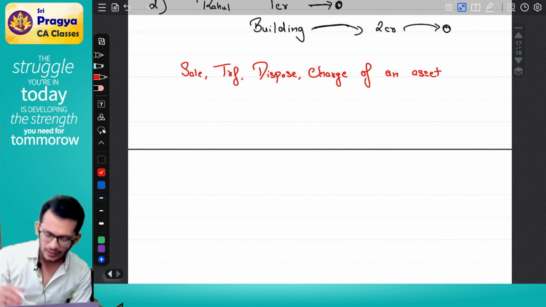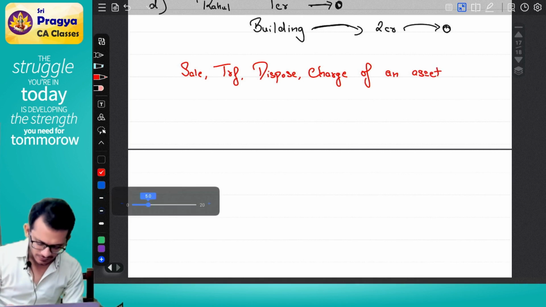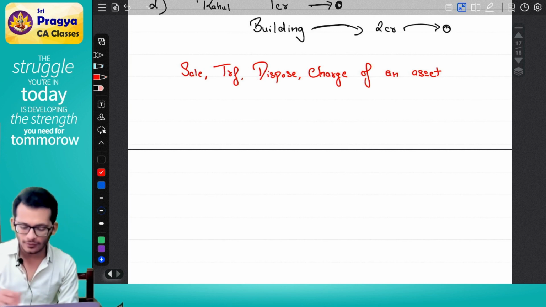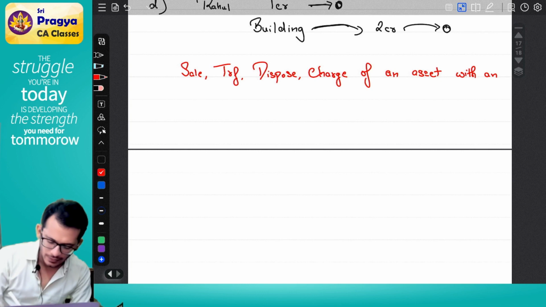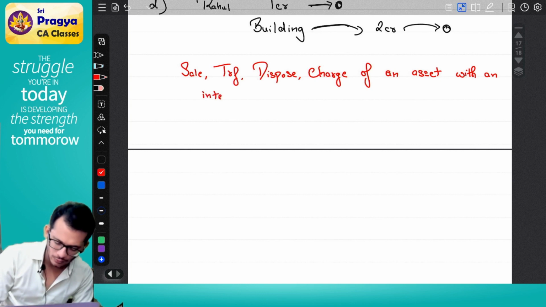What is happening? I am selling, transferring, disposing or charging my asset with an intention to do what? Evade tax.